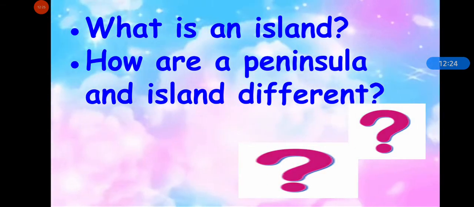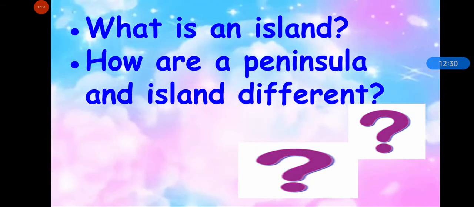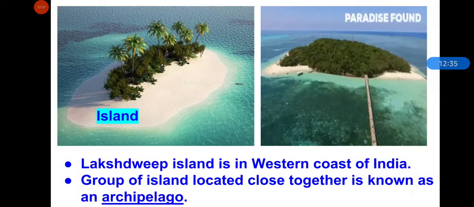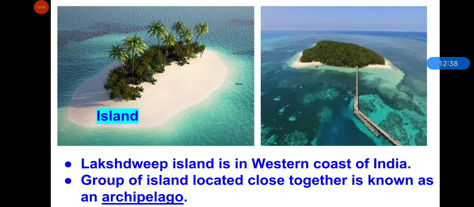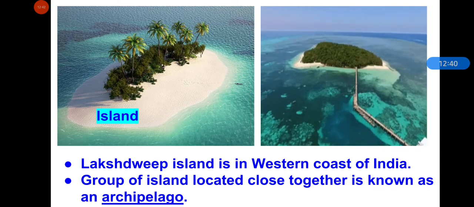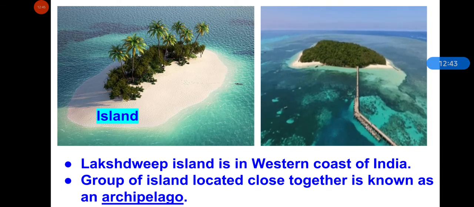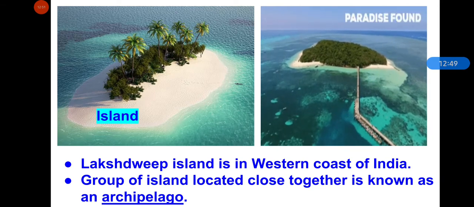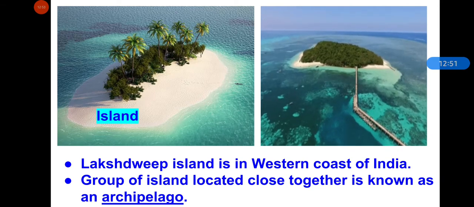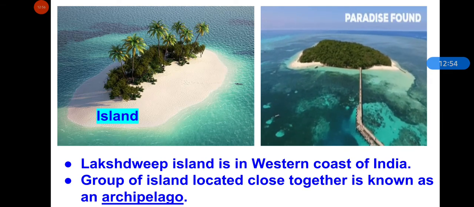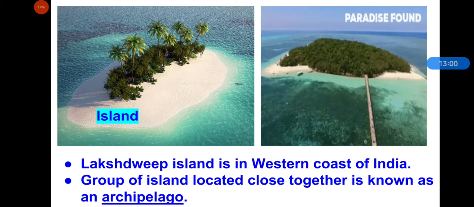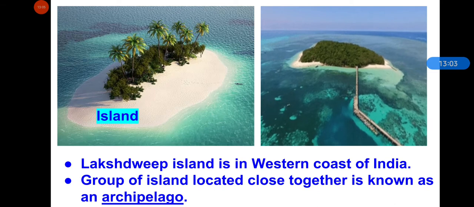Next question. What is an island? How are a peninsula and an island different? An island is a land mass surrounded by water on all sides, and a peninsula is similar to an island, but it has one side attached to land. It means a peninsula is surrounded by water on 3 sides and an island is surrounded on all sides. And Lakshadweep Island is on the western coast of India. And a group of islands located close together is known as an archipelago.